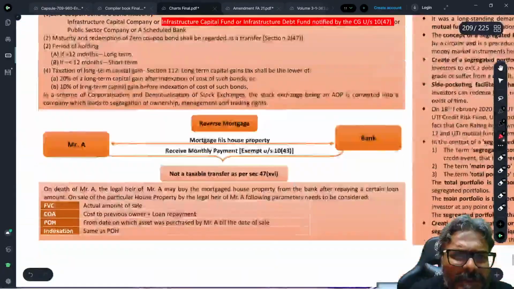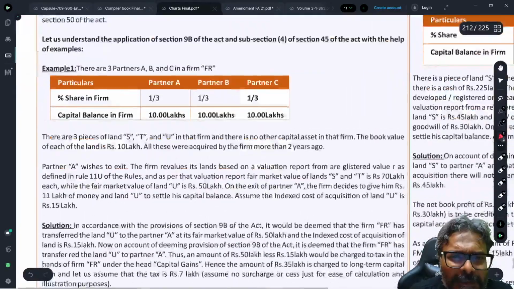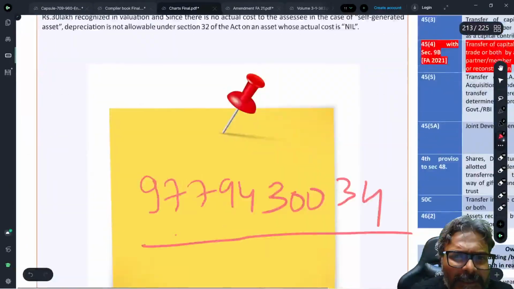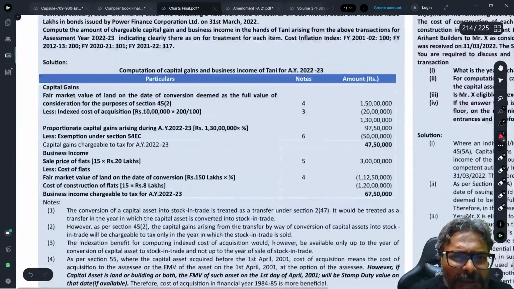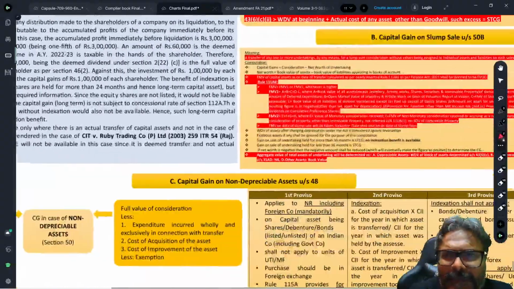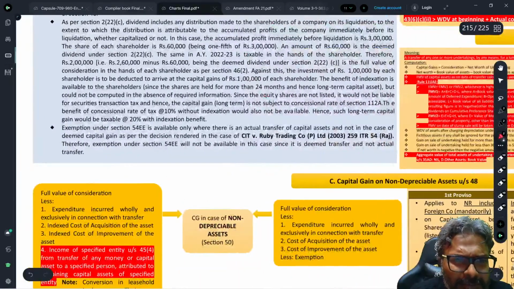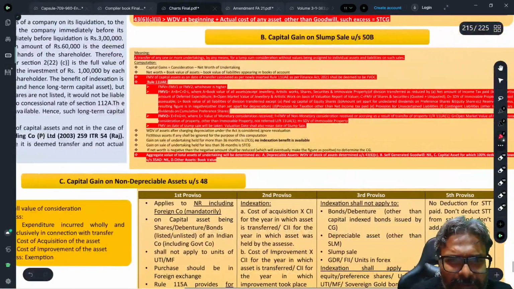ULIP is done, students. Let's look at the slump sale now. Slump sale, students. The next amendment on the slump sale. Let's have a look at that, and then we move to the NRI taxation. Slump sale, again an important one, students, for your upcoming examination. There is one practical question of the ICAI module.